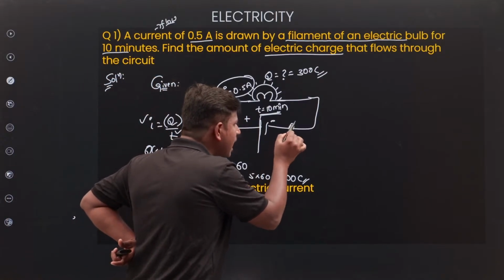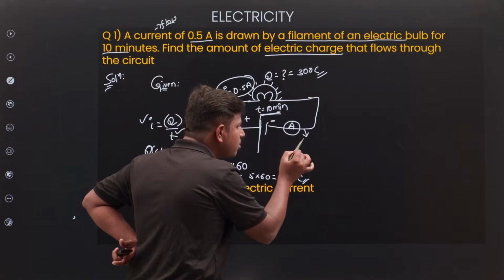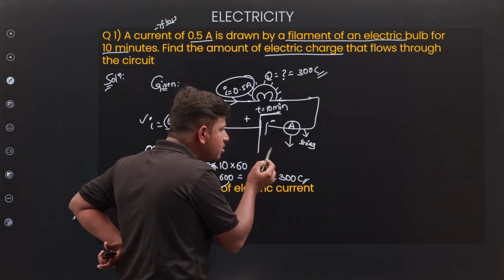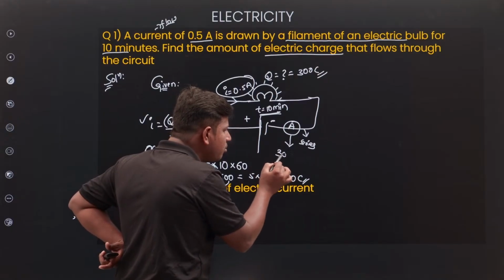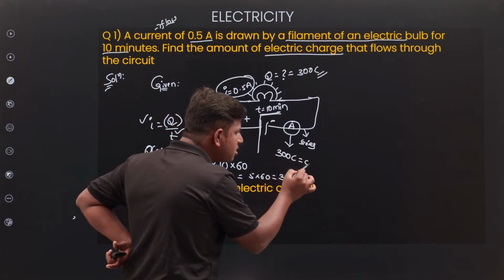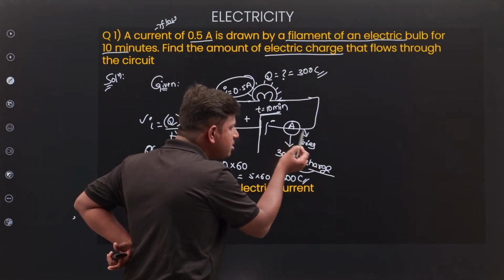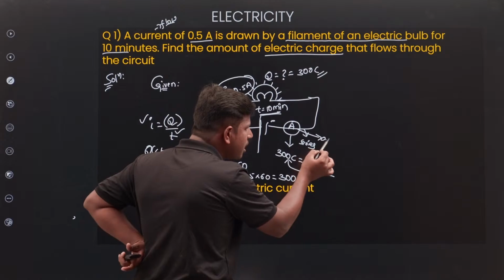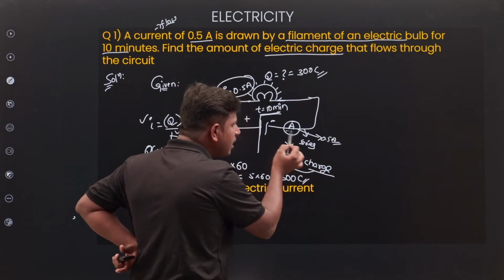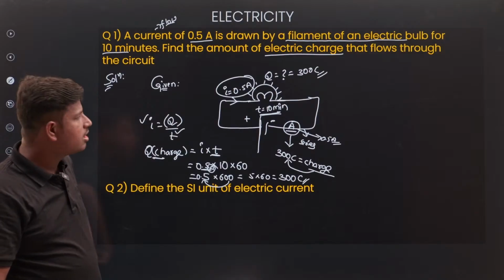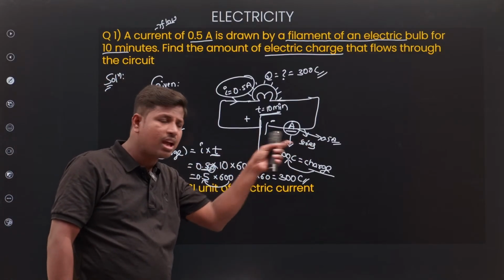If I connect an ammeter here in the circuit in series, how much current will it show? That 300 coulombs of charge is passing, and how much current in the ammeter? 0.5 amperes of current shows in the ammeter.